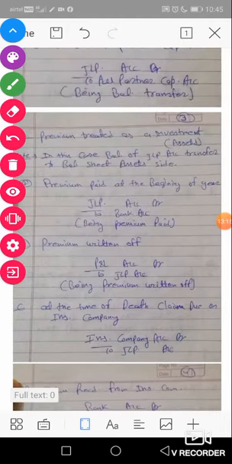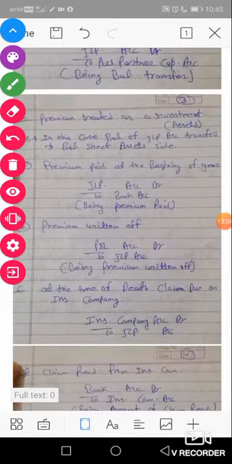The following journal entry will be made if we treat premium as an investment. First is premium paid at the beginning of every financial year. If we pay premium at the beginning of the financial year, the journal entry is JLP account debit to bank, not insurance premium. Insurance premium is debited if we treat premium as a trade expense. If we treat premium as a trade expense, then premium account debit to bank. Or if we treat premium as an investment, as an asset, then the entry is JLP account debit to bank, being insurance premium paid.